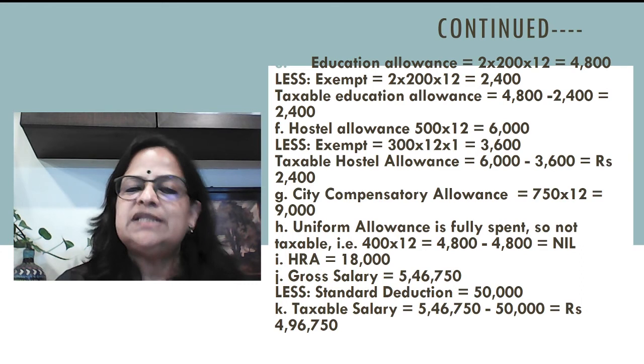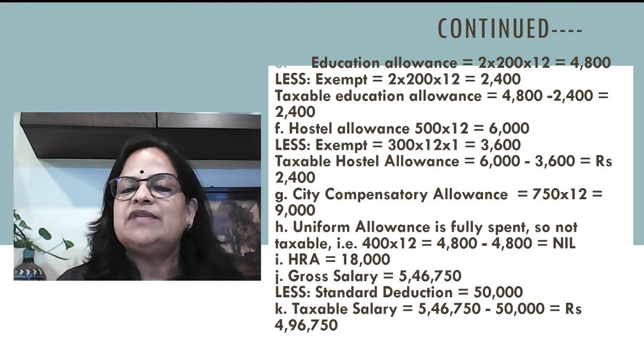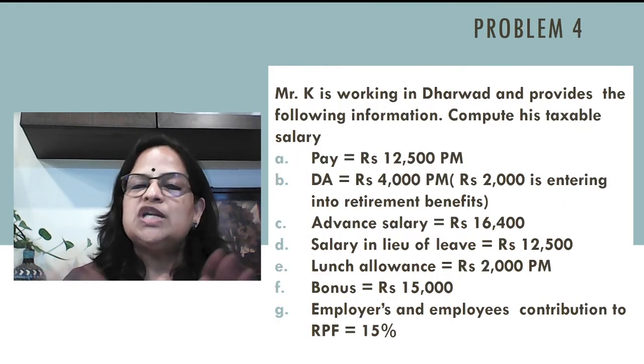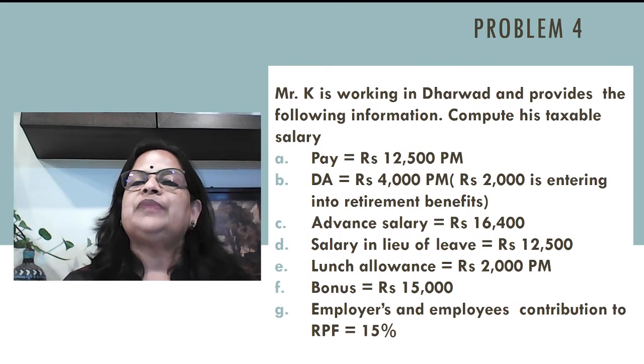5,46,750, less standard deduction 50,000. It will not be there in the question. We have to remember that you have to reduce standard deduction. For this assessment year it is 50,000. So taxable salary is 5,46,750 minus 50,000, that is 4,96,750.